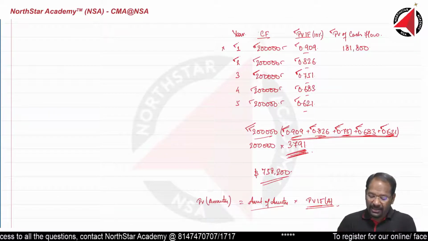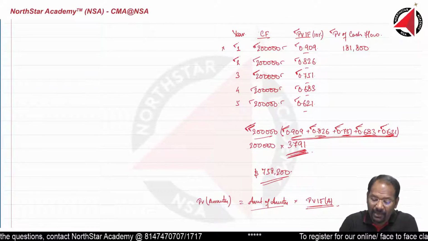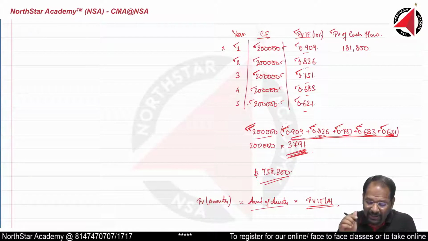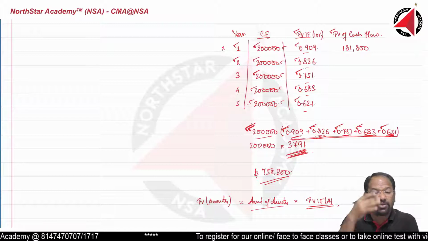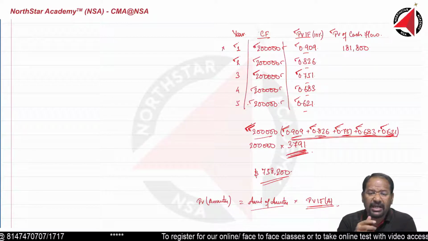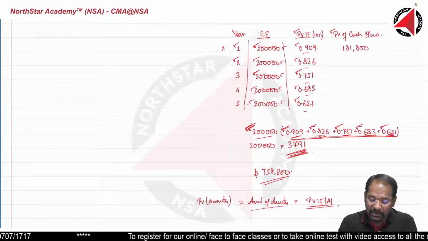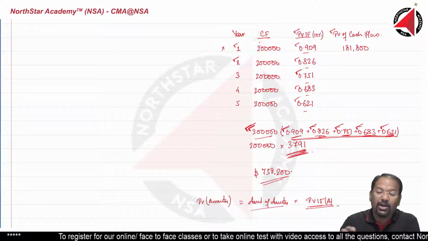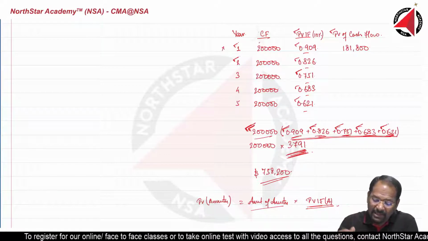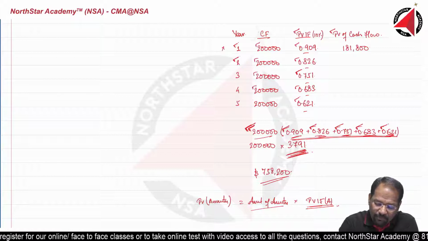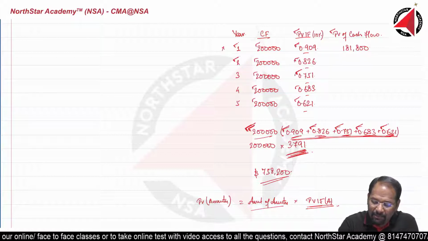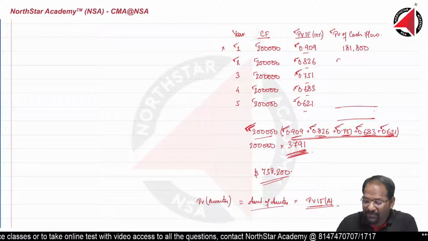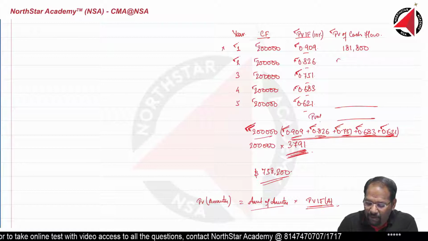Now you tell me this number is taken as common when these numbers are constant. But if these numbers are not constant, can we take this number as common? Answer is not at all. Then the question arises, how are we going to calculate that in that case? So what we are going to do in that case is, we are going to do a long cut method. In long cut method, we have to write cash flow of each year and multiply with this number, and then write here and then sum it total. Whatever we have summed it, this is called present value of cash flow.